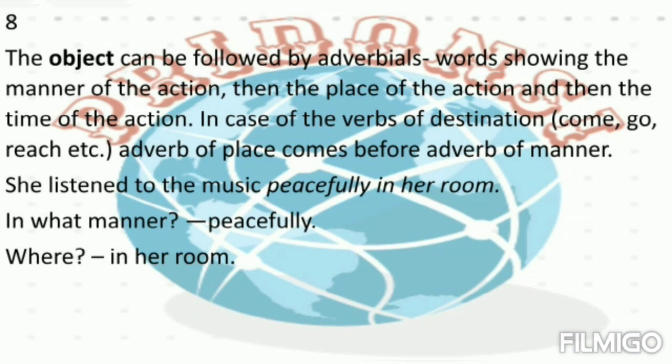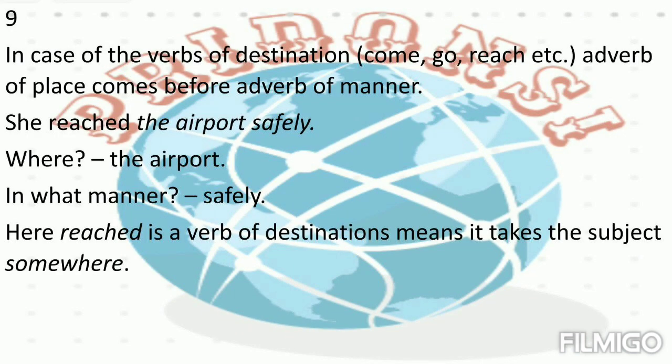In case of verbs of destination, come, go, reach, etc., adverb of place comes before adverb of manner that you have already learnt. You can see an example. She reached the airport safely. Where? The airport. In what manner? Safely.